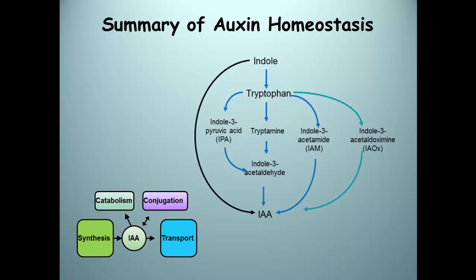So to summarize auxin homeostasis, we know that homeostasis of auxin is tightly controlled by its synthesis, catabolism, conjugation, and transport, and is also influenced by environmental factors and other hormones.